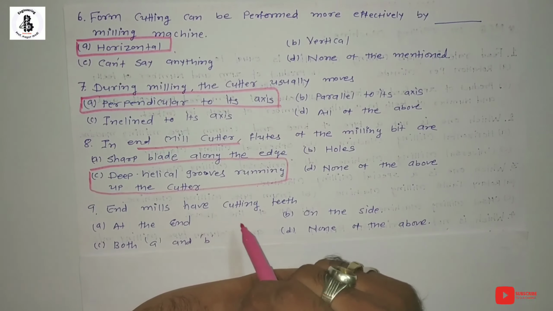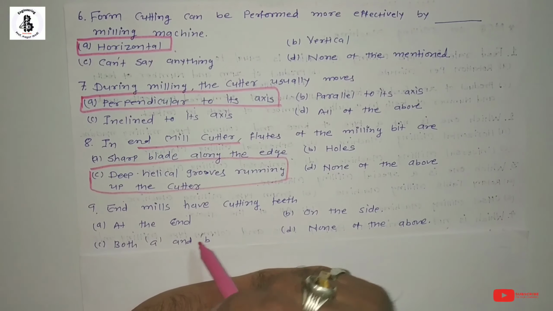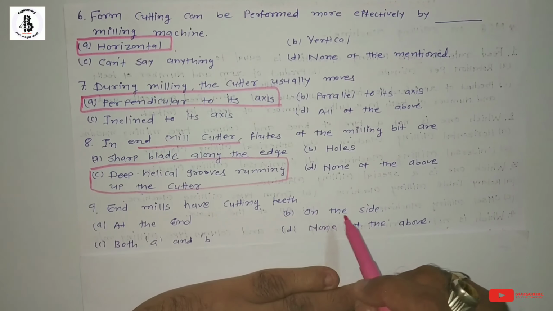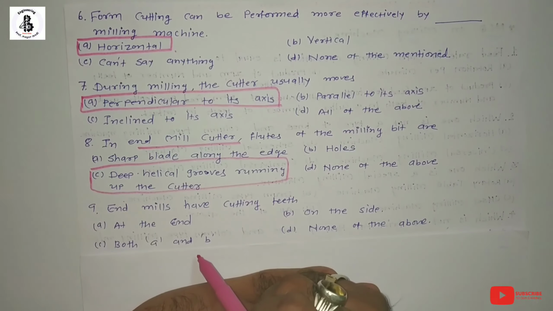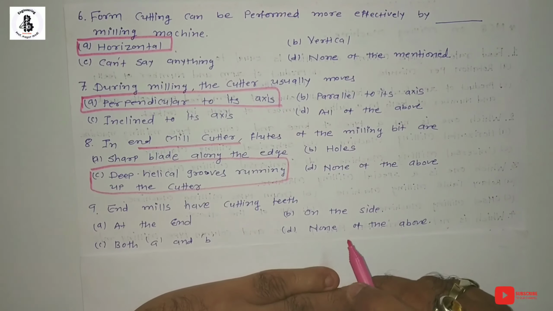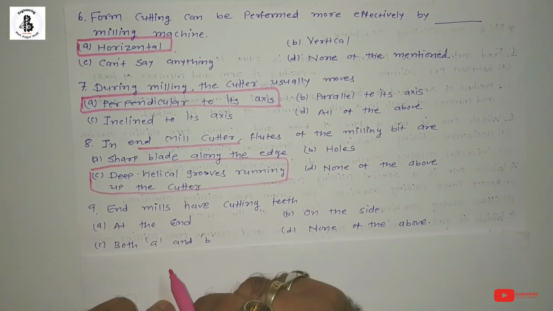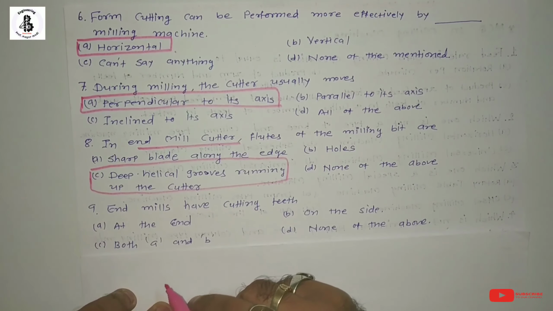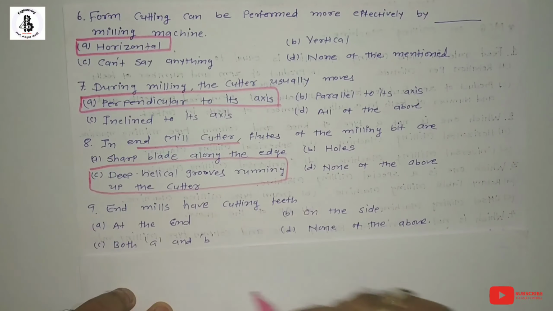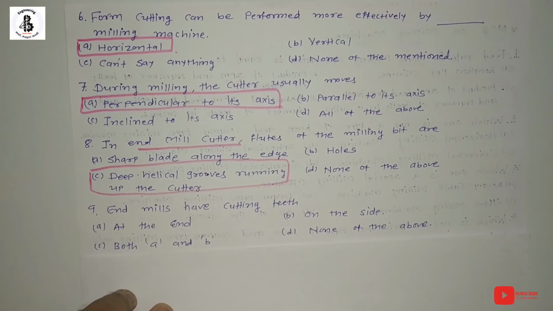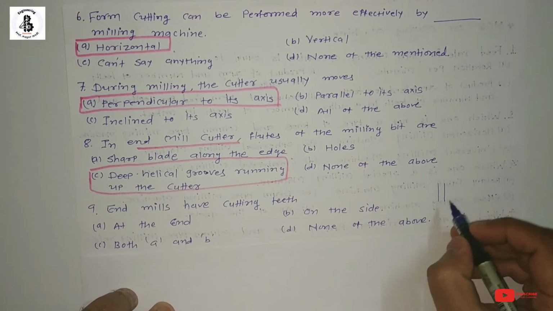End mills have cutting teeth. Option A, at the end. Option B, on the side. Option C, both A and B. And option D, none of the above. So basically end mills have cutting edges at the end as well as on the side. Just you can see here, these are the end milling cutters.